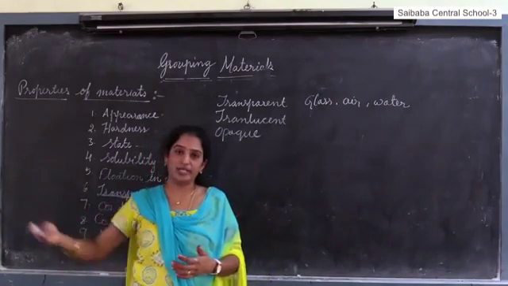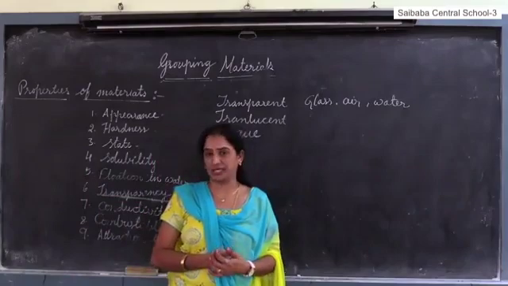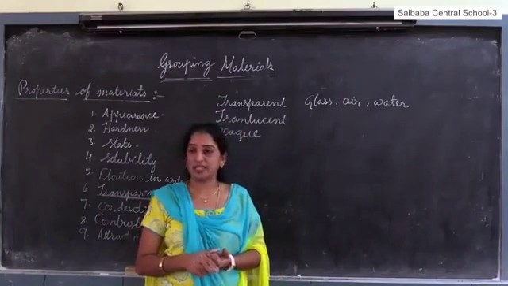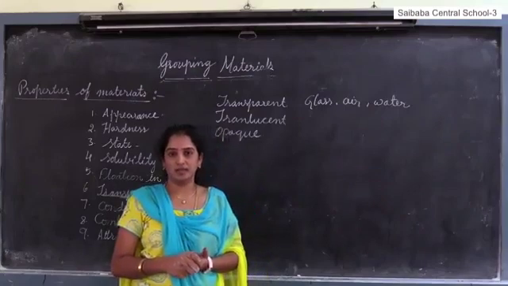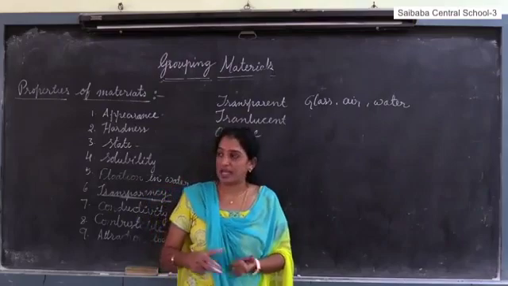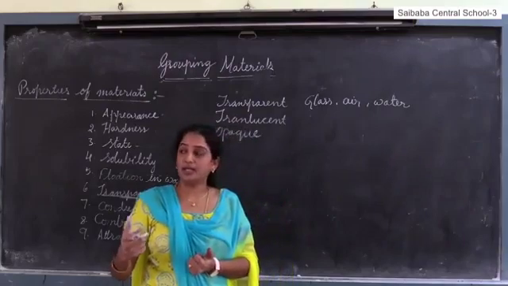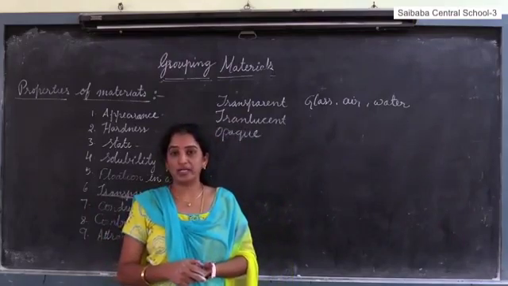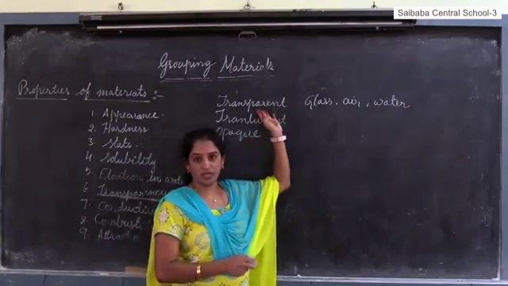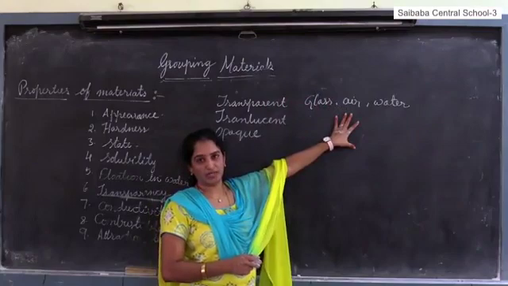Window, through a window we can see the objects present outside. So a window is transparent. Why? Because it is made of glass. The material used to make the window is glass. So glass is the material, it allows the passing of light through it. So the objects that allow light to pass through them are called transparent objects.